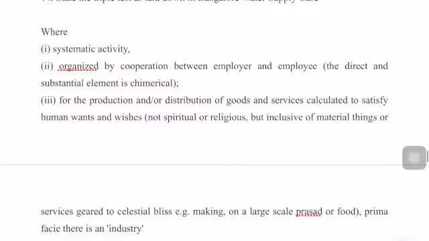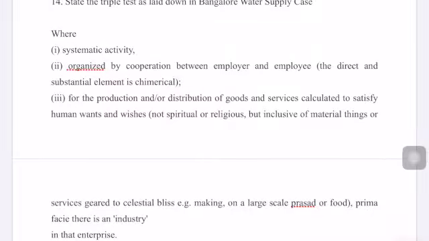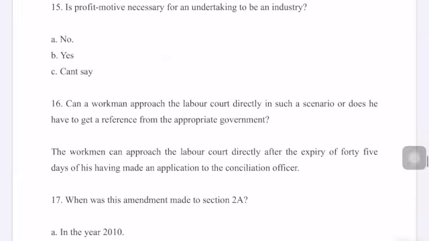Next question. State the triple test as laid down in the case of Bangalore Water Supply. This is a very important case. Please study this case for labor law, especially in industrial disputes. The answer for this is all of the above. Next question. Is profit motive necessary for an undertaking to be an industry? No, it is not.